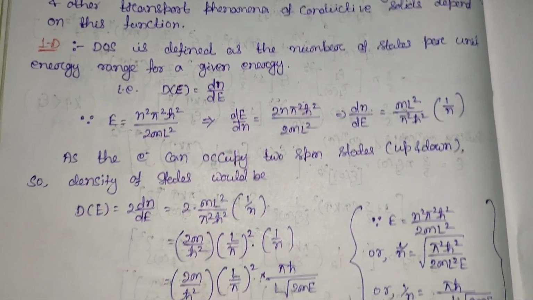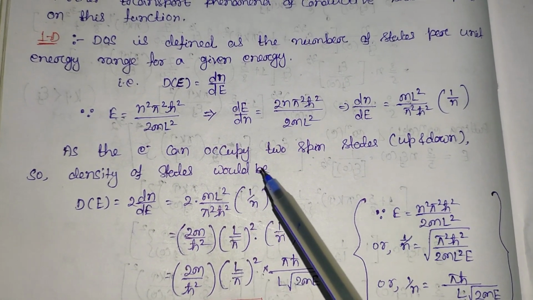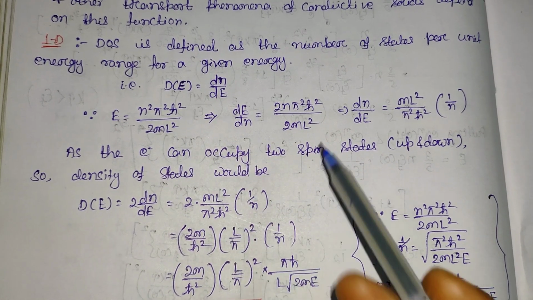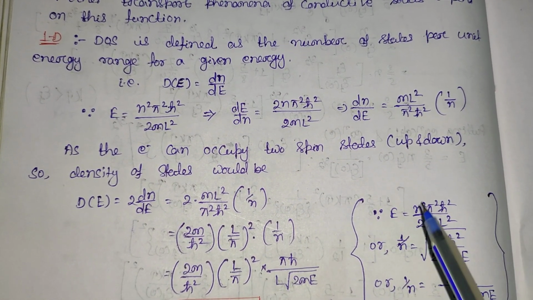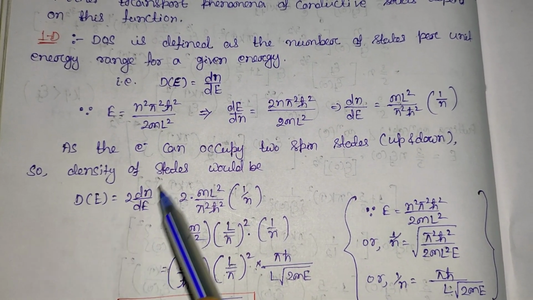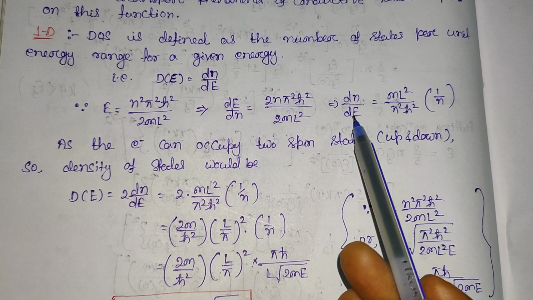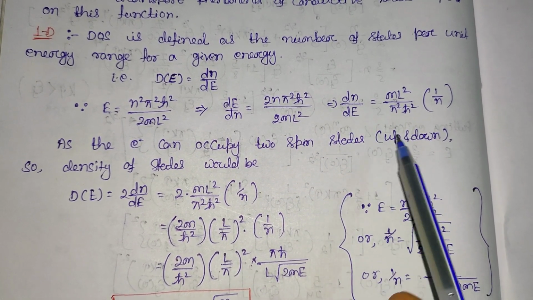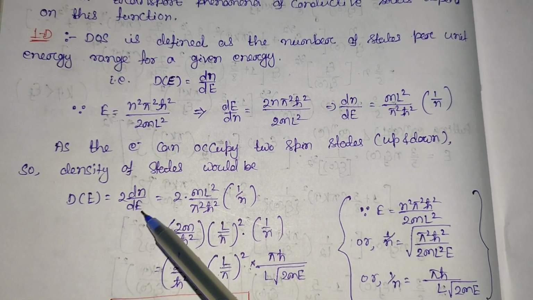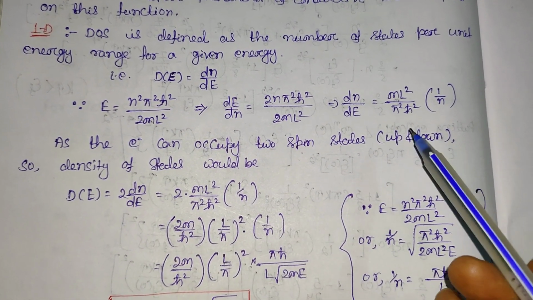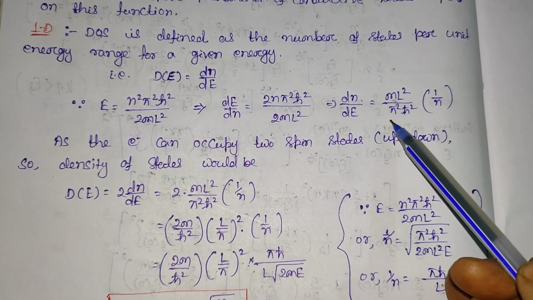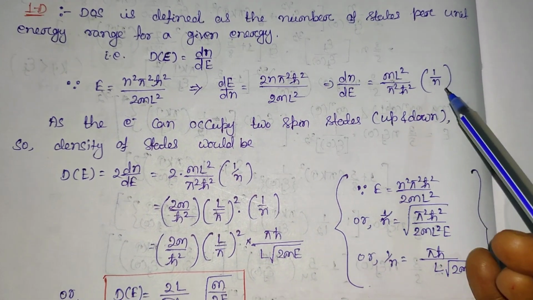Now see, the electron can occupy two spin states, up and down. So the density of state D of E will be twice dN by dE. One is for up spin and another for down spin, so that will be 2 into dN by dE. Now that will be equal to 2 into m L square divided by pi square h cut square into 1 by n.